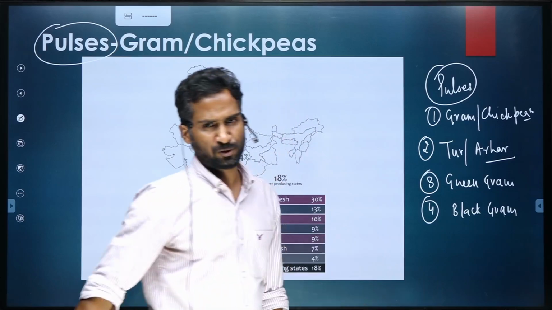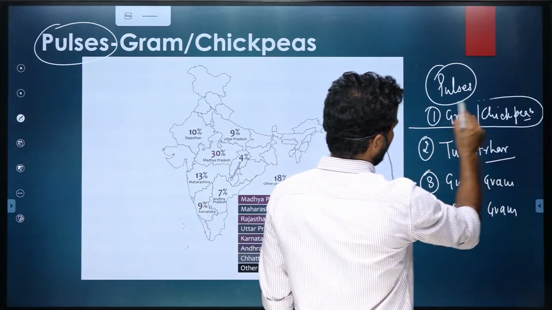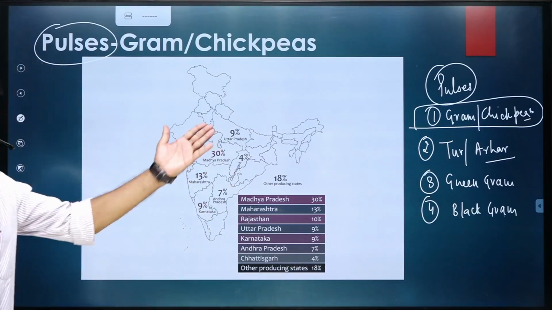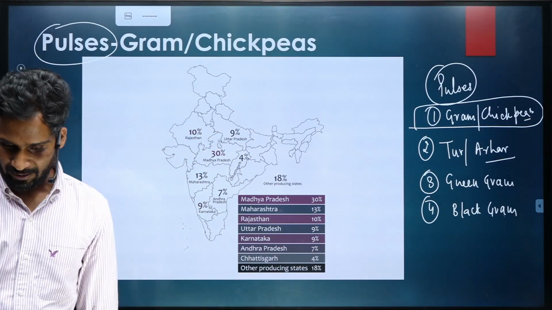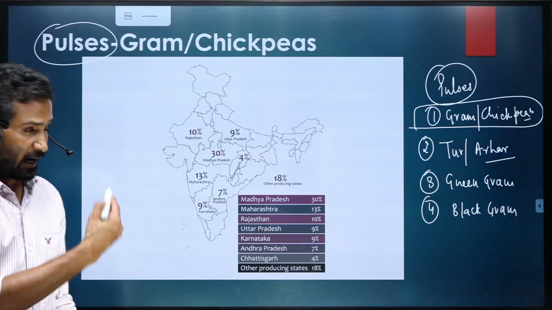These four types of pulses we are going to talk about, but the majority of the pulse belongs to the gram category, the chickpea category.